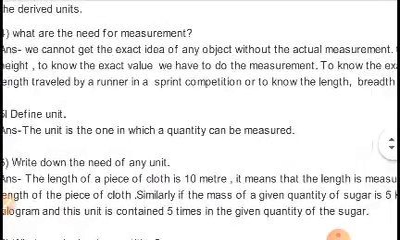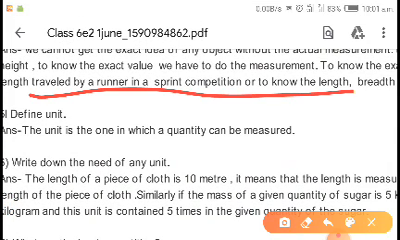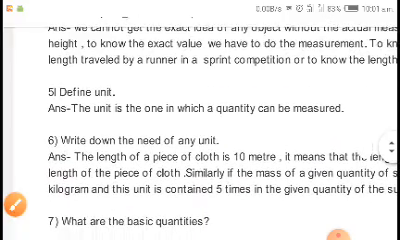And suppose a sprinter or a runner is there, so how much distance he has traveled, for that you have to know the exact length of the distance traveled by that sprinter.